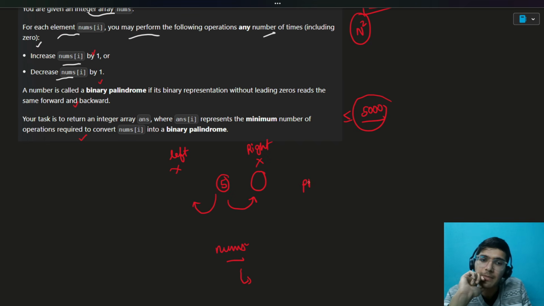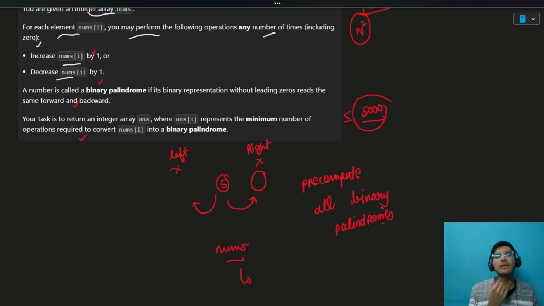Somehow, if we can pre-compute all these binary palindromes, will it help us? Yes, it will definitely help us. For the current number, we can just iterate over this binary palindrome array and find the minimum distance among all the pairs. I know that you will say you can optimize this further, but in a brute force way, we can absolutely do this.